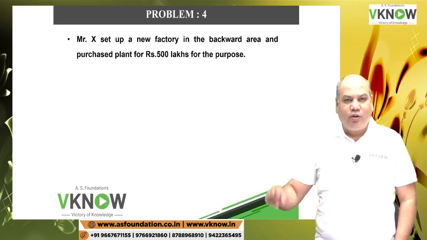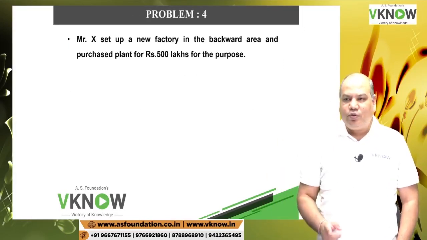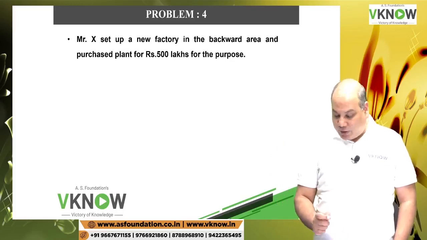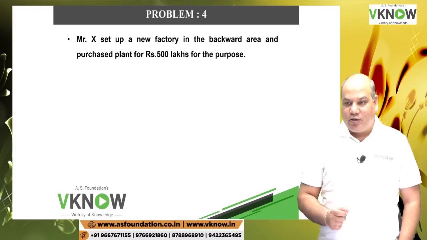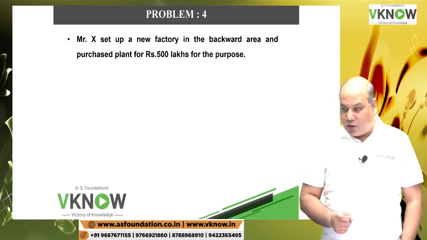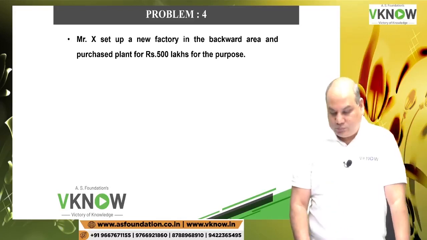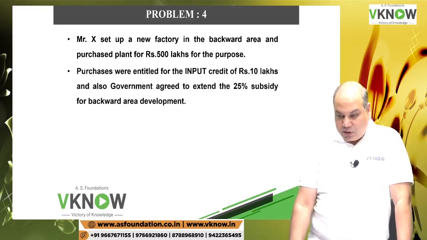One more question for you. Question number 2 square 4. Mr. X set up a new factory in the backward area and purchased plant for rupees 500 lakhs for the purpose. Purchases were entitled for the input credit of rupees 10 lakh.